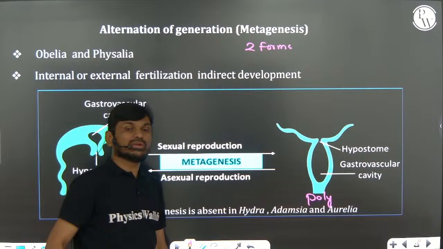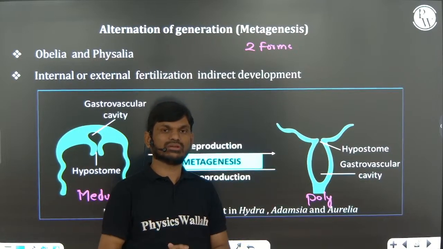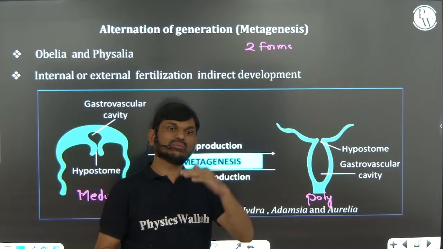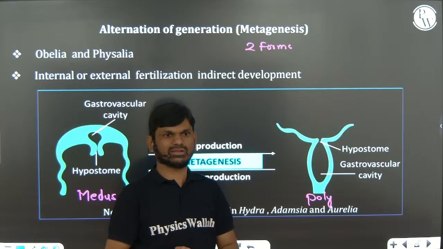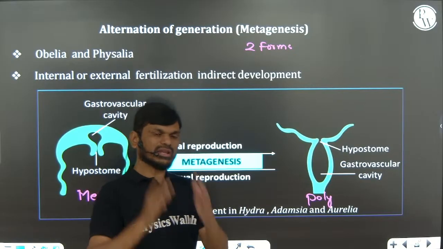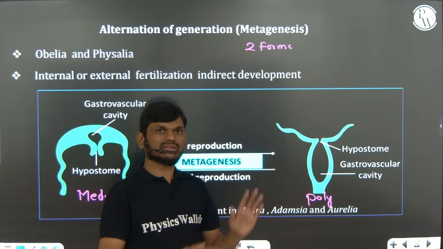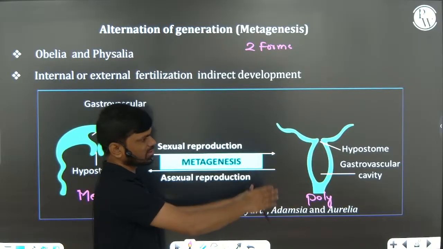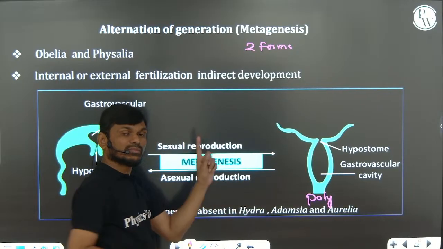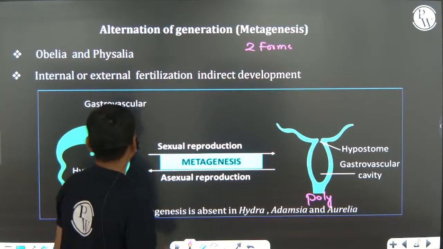So the animals present in coelenterata appear in two forms, so we can say dimorphic animals. Monomorphic means all animals belonging to a certain phylum appear the same. But here they appear in two different forms. One will be like this and one will be like this, but both belong to one phylum. So dimorphic animal, two forms, right?